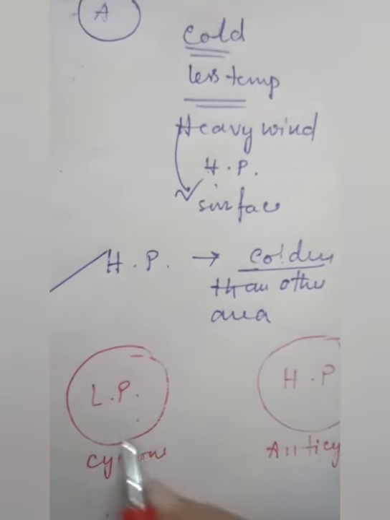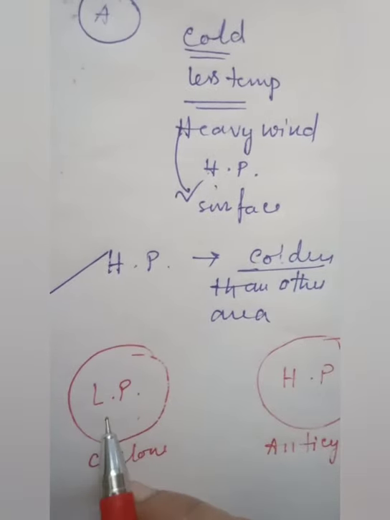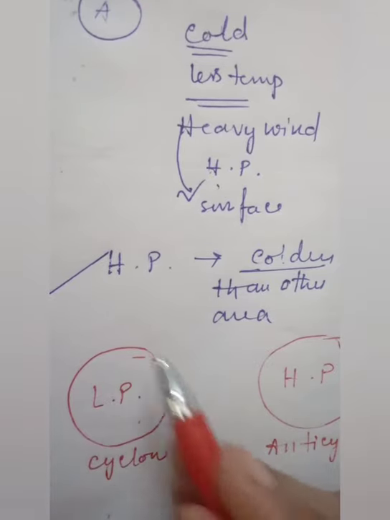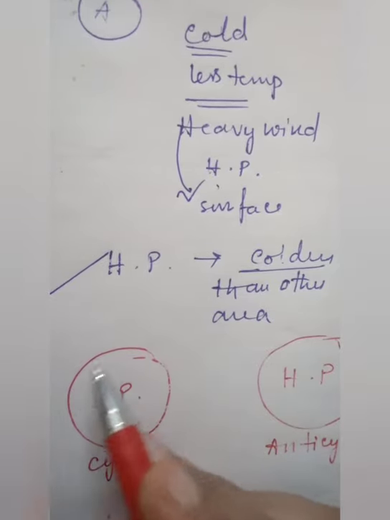How? Because in the low pressure area, the hotter air is lighter, so it moves up and the air pressure there is low.